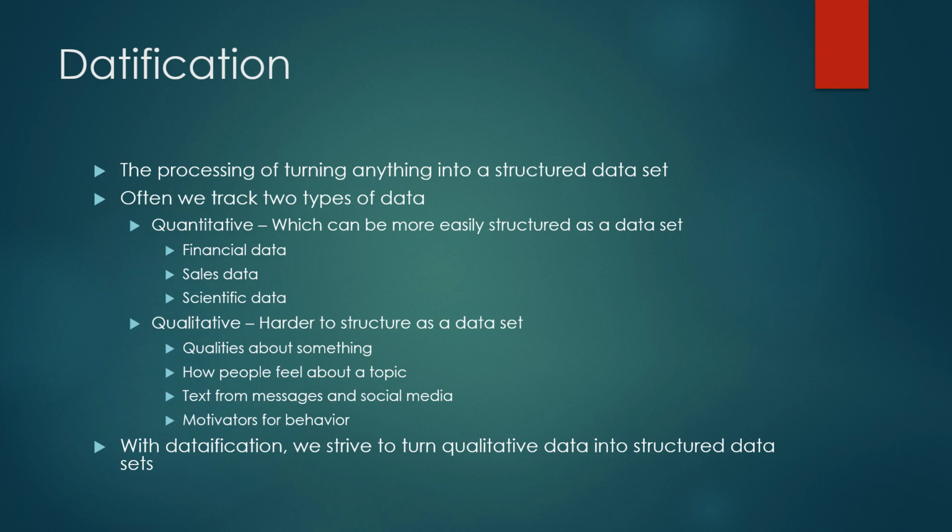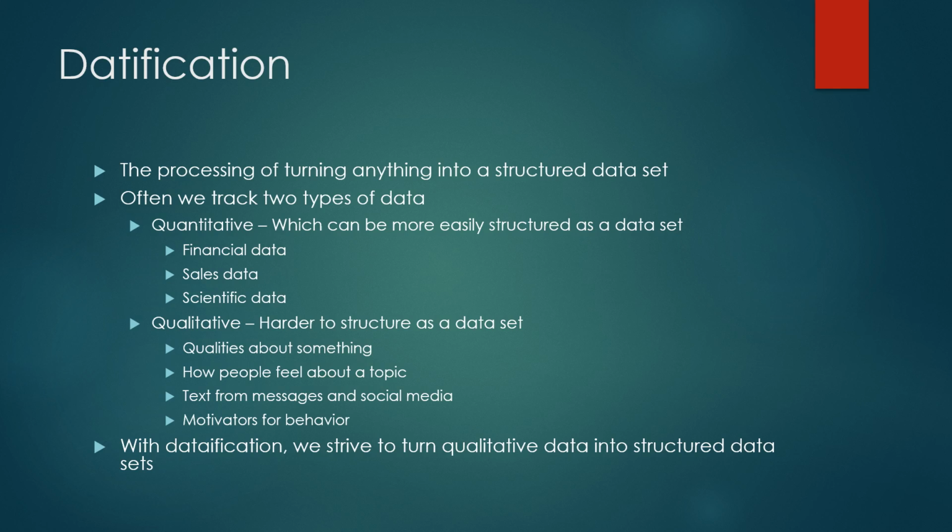When you think of data sets, there's really two general types, two general categories of data. One of which we can refer to as quantitative. Quantitative data is more easily structured, and it's easier to fit into the current existing tools. Those would be things like financial data, sales data, scientific data, business data. Stuff that we would normally drop into a nice Excel spreadsheet format or a nice Oracle database, and it's clean and easy to follow.